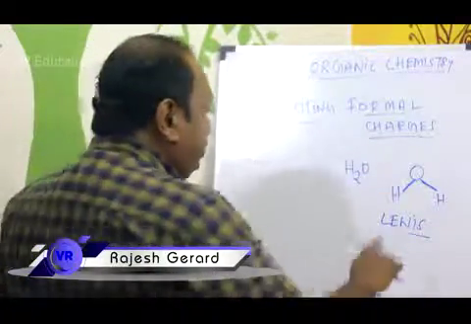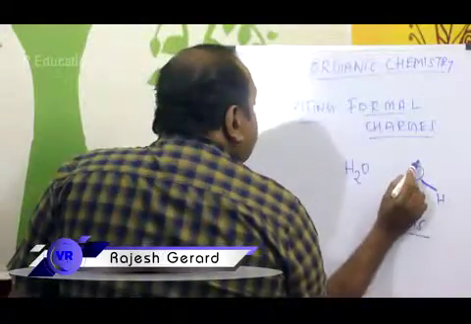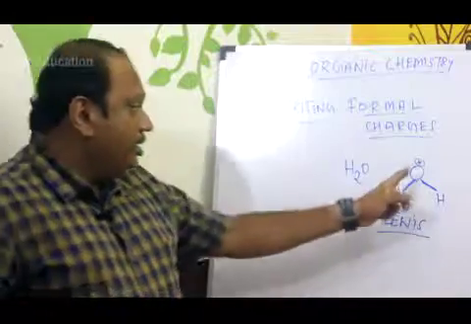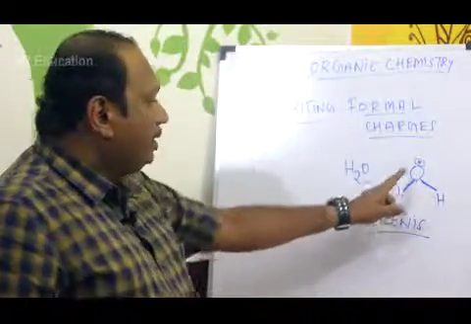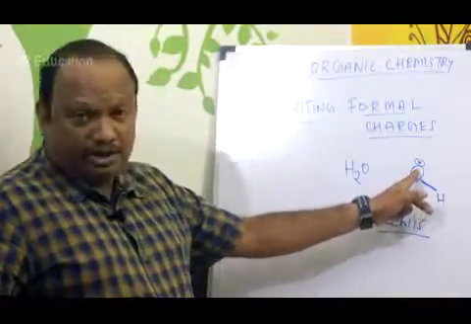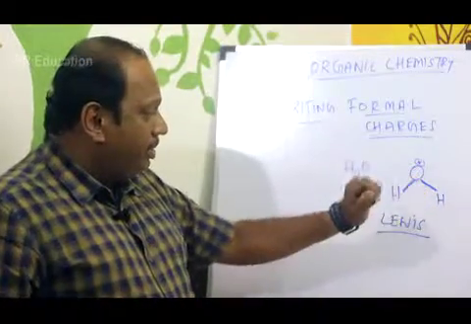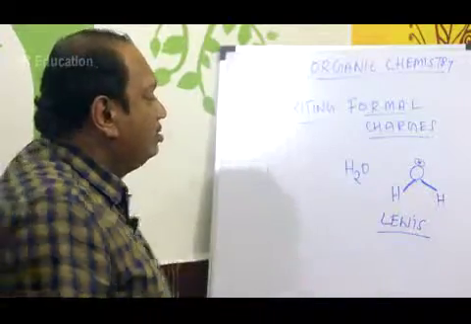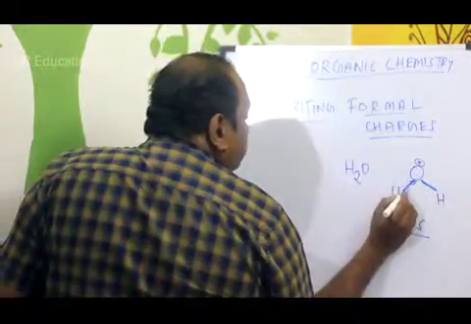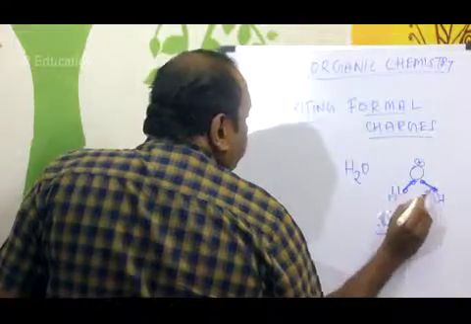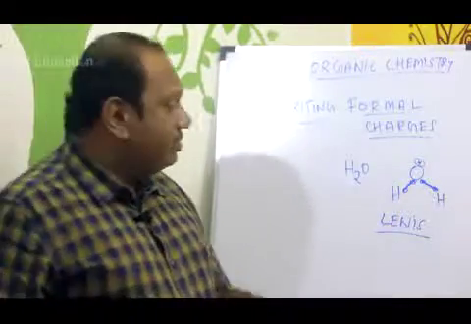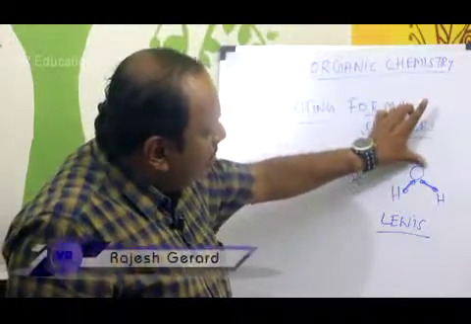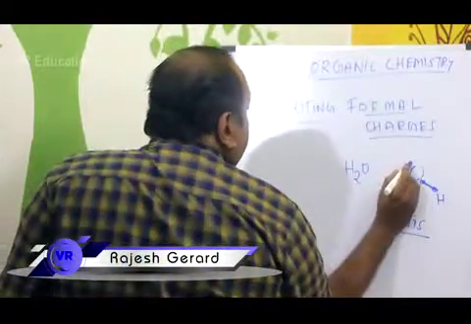In this Lewis structure, suppose I want the formal charge on oxygen. How do you go about this? Very easy, actually. You take the oxygen atom into consideration. You first settle the octet. We have one bond here, which means 2 electrons. Here also we have one bond, 2 electrons. So out of the octet, out of 8, we have settled 1, 2, 3, 4. How many more electrons have to be settled for the octet? So we have a pair of electrons.